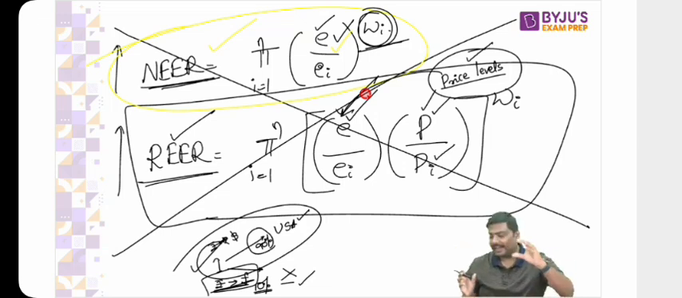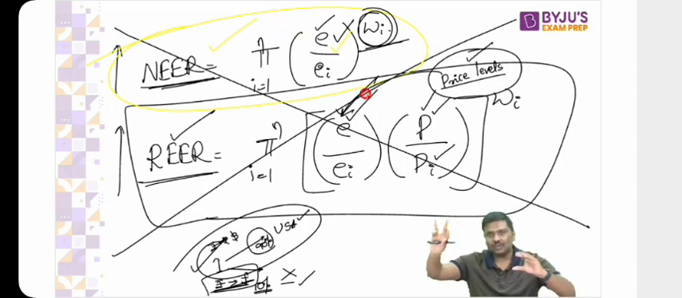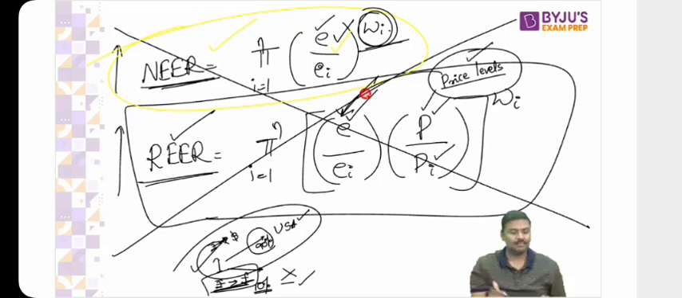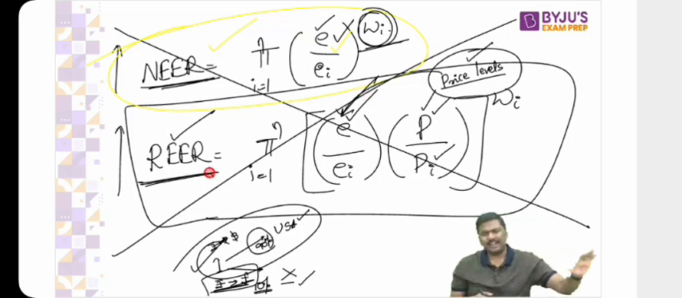We are comparing India with USA, China, Japan, South Korea, let's say Britain, a group of countries. That is the basic idea of a real effective exchange rate. And the same idea like earlier.